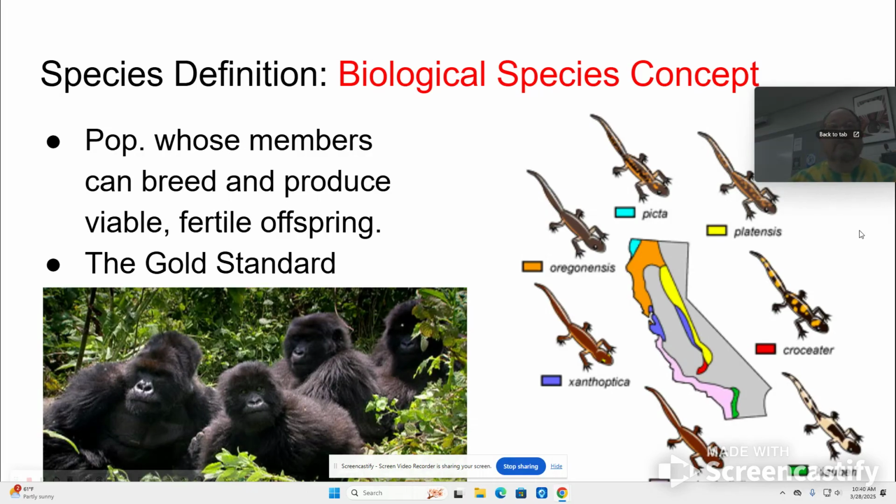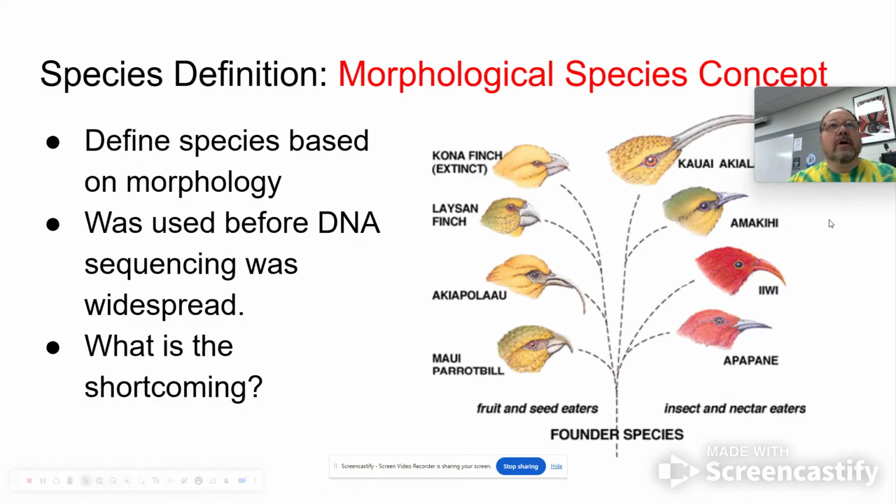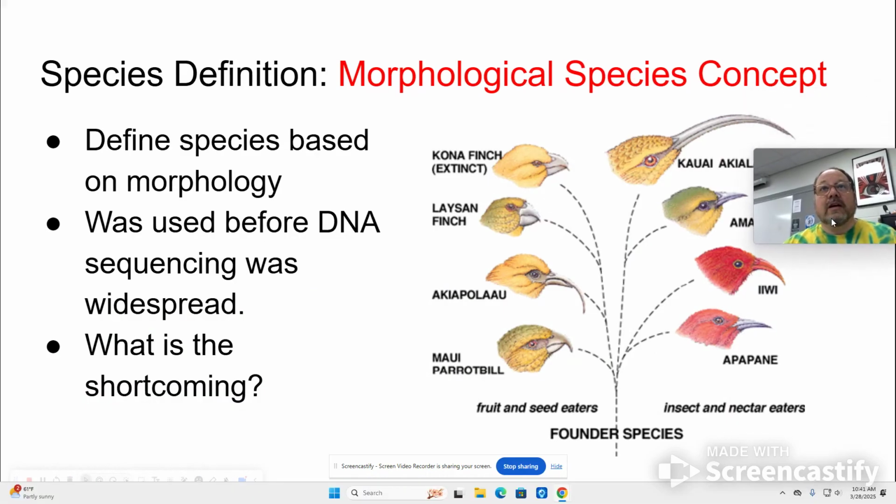Now, there are other ways of defining species. This was done extensively, especially before there was DNA analysis that allowed you to compare DNA between species. It's the morphological species concept. Morph means form, so it's, how do they look? Do they share certain features with one another?